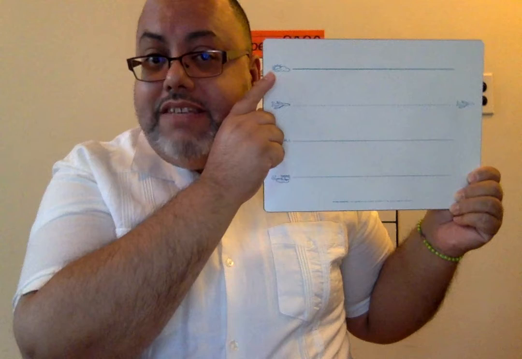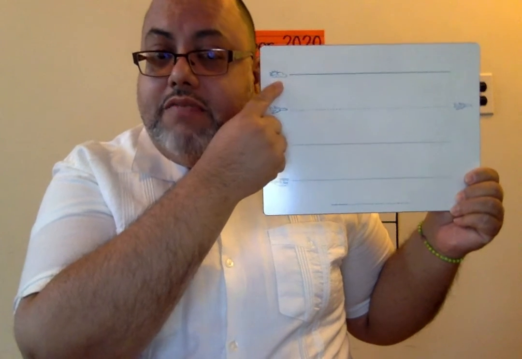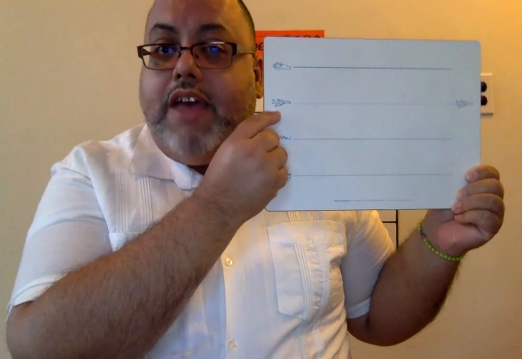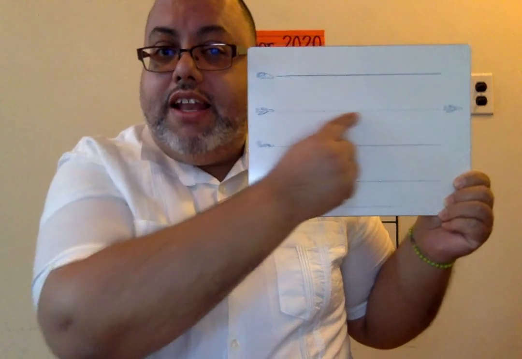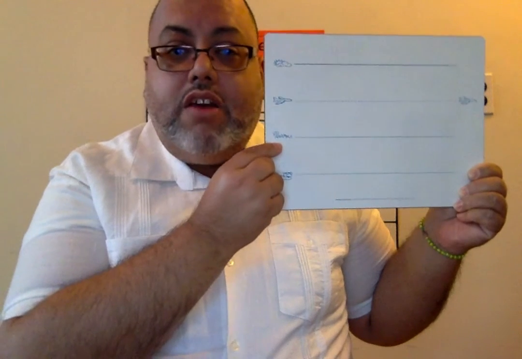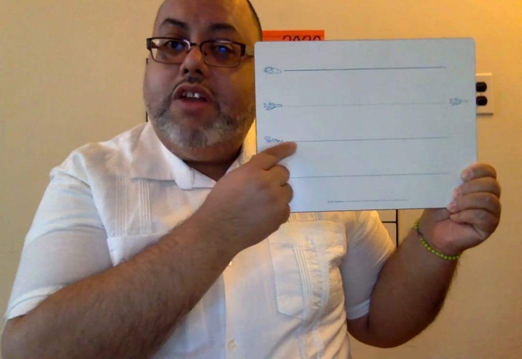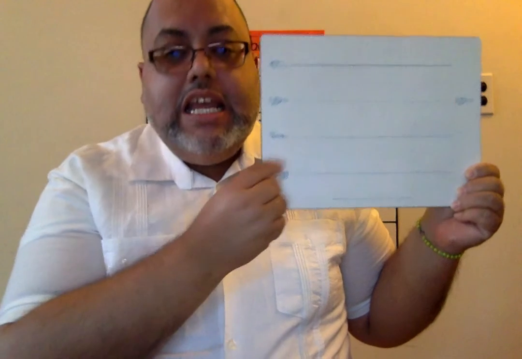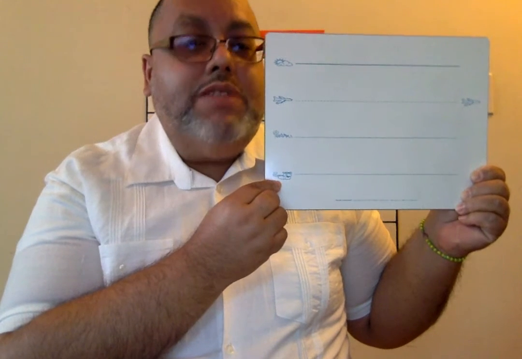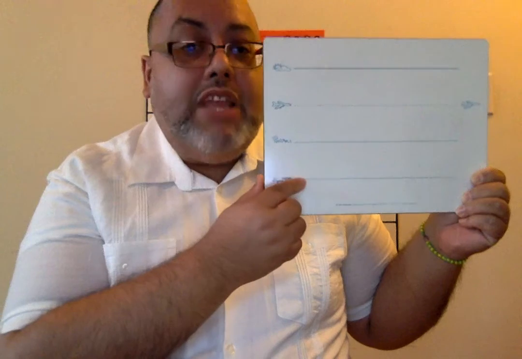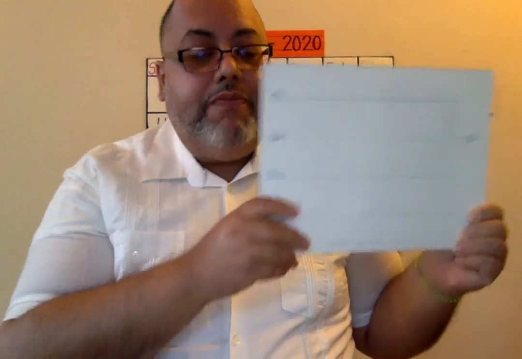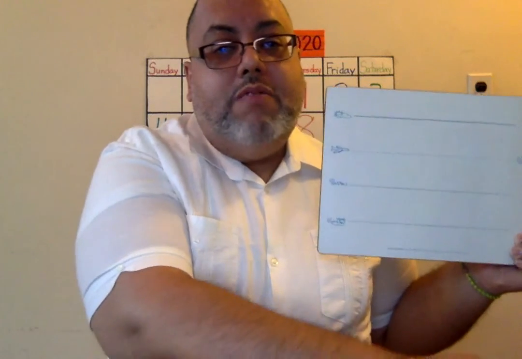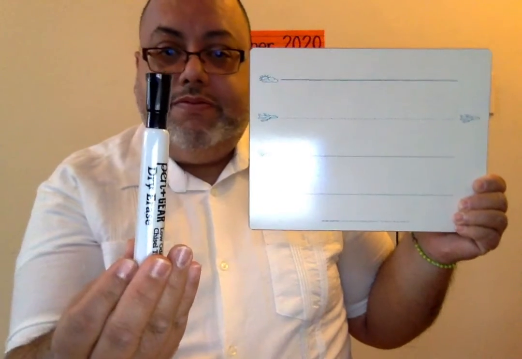So for very easy reasons, we have the sky, which is the sun and the clouds. We have the airplane line, which is the dotted line. We have the grass line, which is where you're going to land many of your letters. And you're going to have the worm line, which is probably some will land down here. So, you're going to use that with a dry erase marker and tissues. If you don't have an eraser, use a tissue to erase.